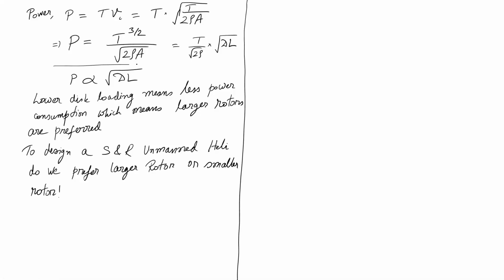Okay, so now the fundamental question: we got this formula for power, which is a nice formula. How accurate is this formula? What I will do is try to plot this. You could imagine this graph would look like P to the power 3/2, that kind of thing, and this we will call ideal power.